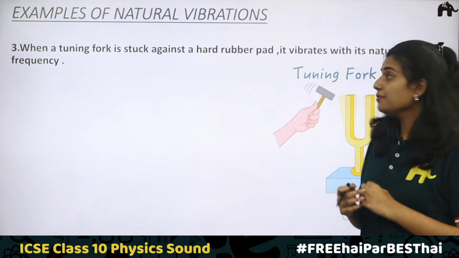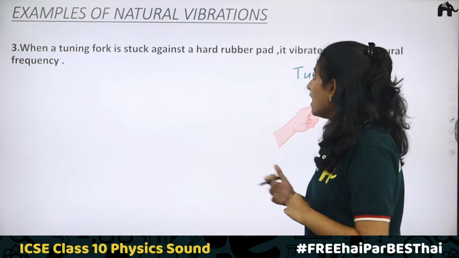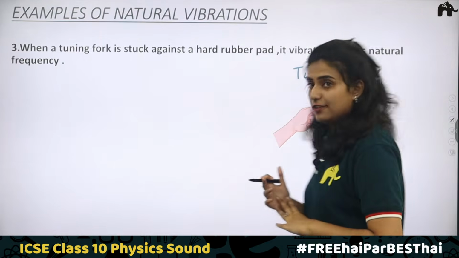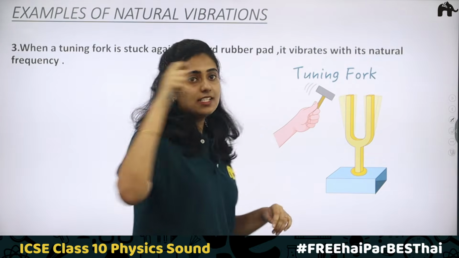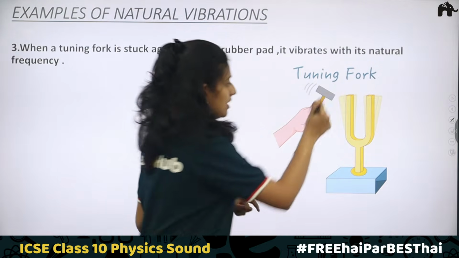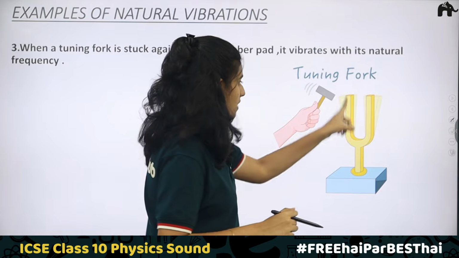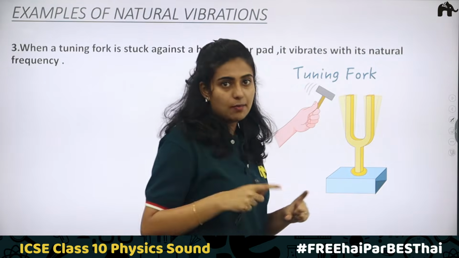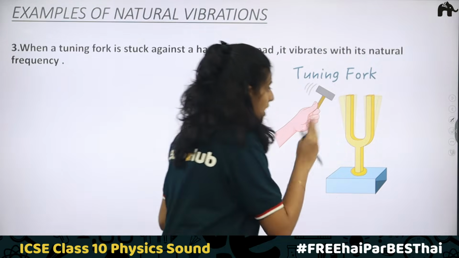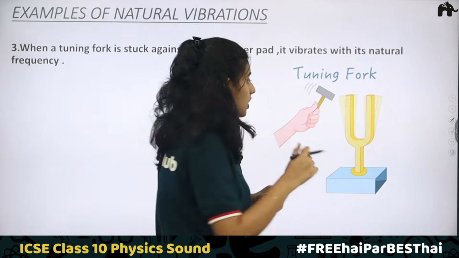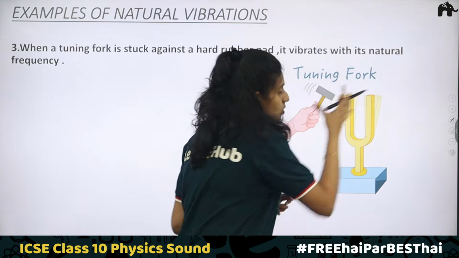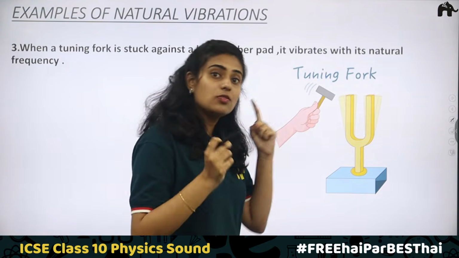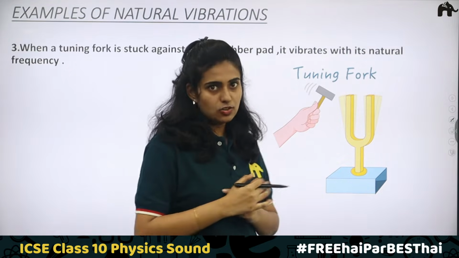Clear? Third, when a tuning fork is struck against a hard rubber pad, it vibrates with its natural frequency. So here you can see a tuning fork. When a tuning fork is struck against a rubber pad, or you can hit it with some material, it starts vibrating. During this vibration, longitudinal waves are produced, along which the sound travels and reaches our ears.